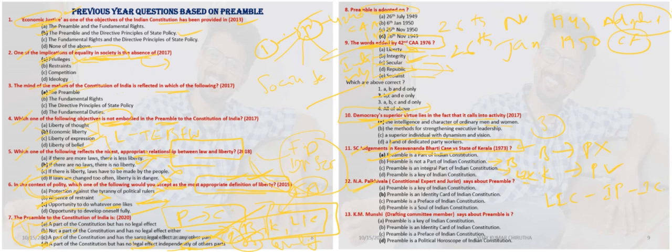And the next question, Palkhivala. Palkhivala, Indian jurist and constitutional expert. He describes the Preamble. What does he describe about the Preamble? Preamble is a key to the Indian Constitution. No, it is not given by him. This is given by Thakur Das. And second, Preamble is the identity card. This is correct. So remember that Palkhivala is saying that the Preamble is the identity card of the Indian Constitution.